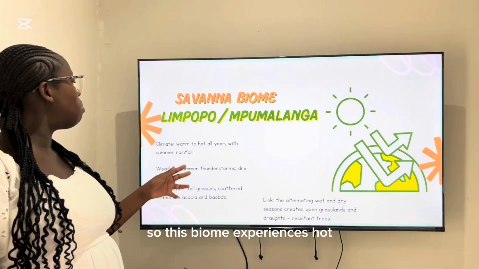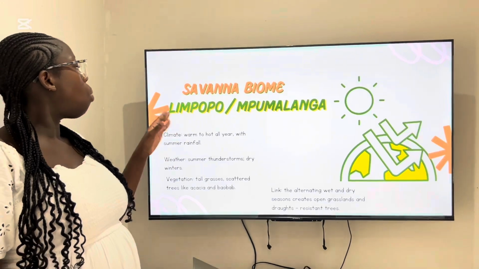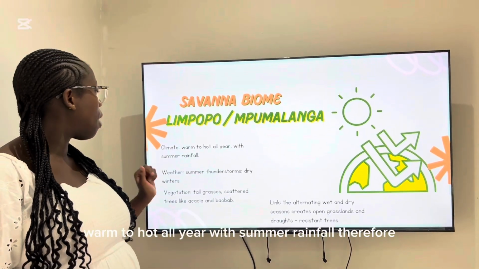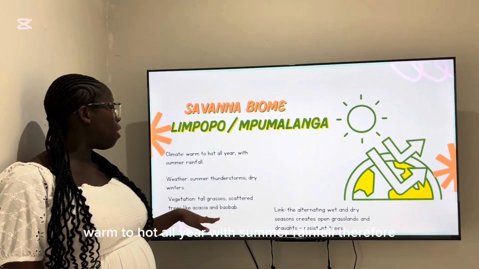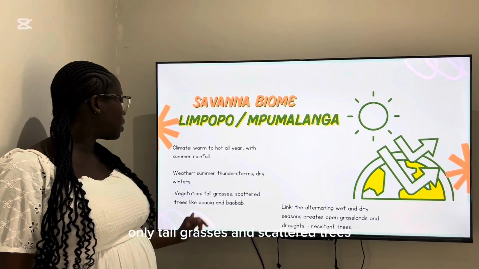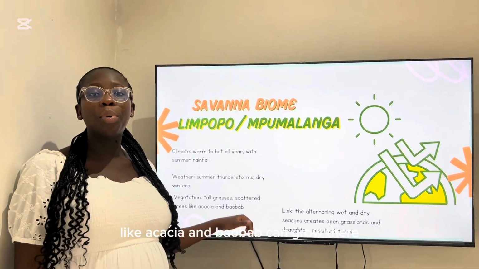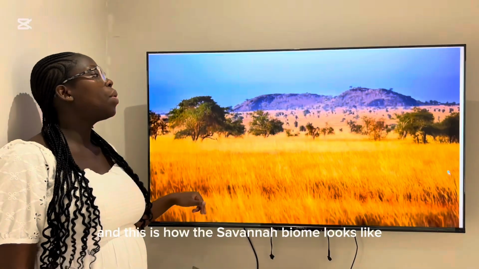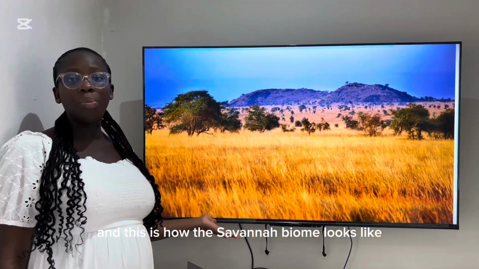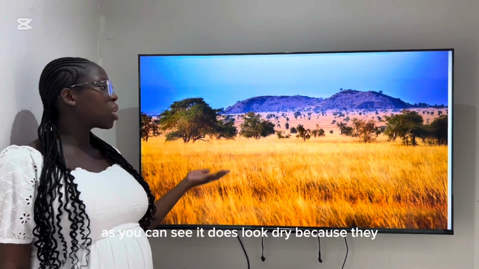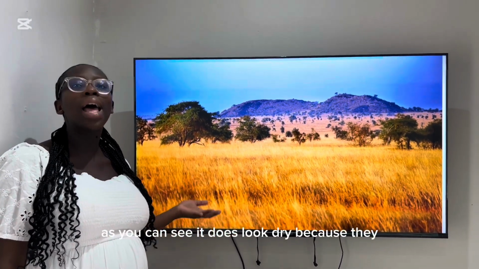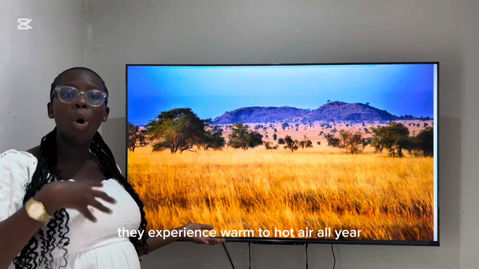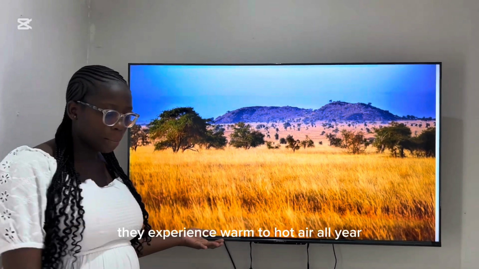So this biome experiences warm to hot all year with summer rainfall. Therefore, only tall grasses and scattered trees like acacia and baobab can grow there. And this is how the savanna biome looks. As you can see, it does look dry because they experience warm to hot air all year.